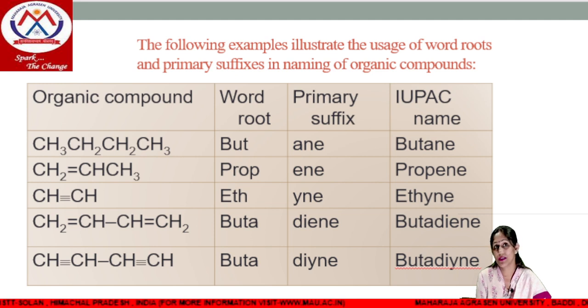For example, in the first example, there is a 4-carbon chain, so its word root will be but, and because this is a saturated compound, the primary suffix will be ane, and the IUPAC name for this is butane. And if we have a 3-carbon chain length with a double bond on the first carbon, then its word root will be prop, and since it is unsaturated with 1 double bond, it is ene, that is propene.